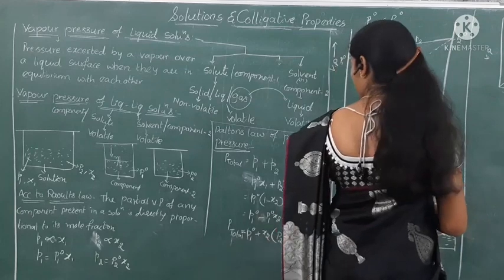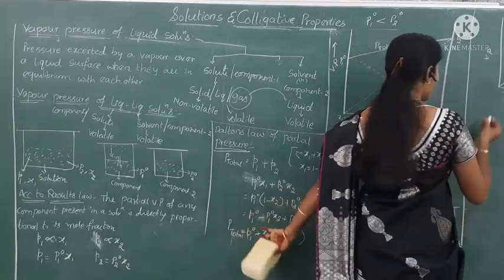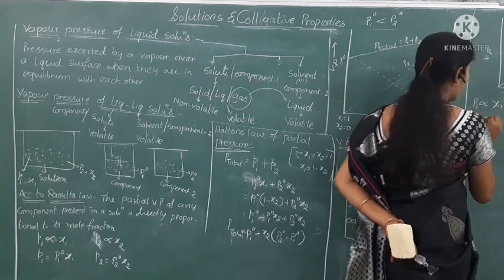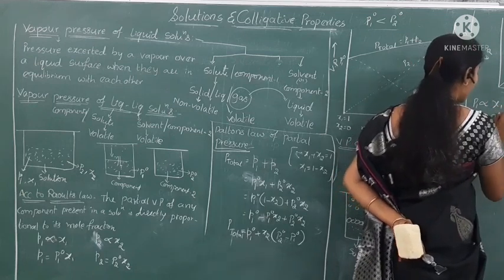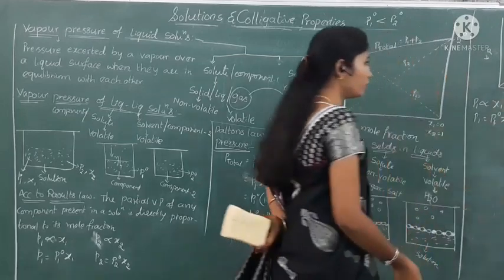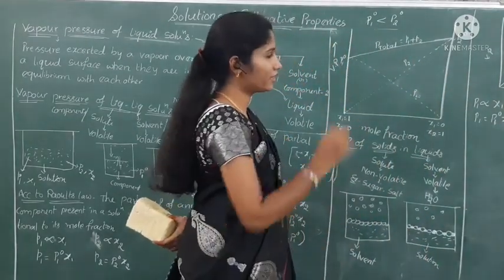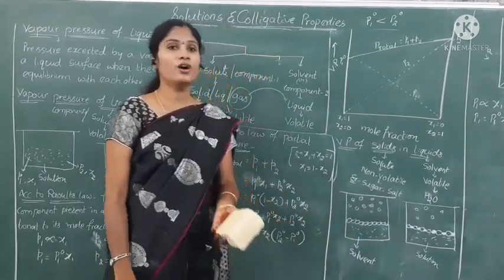So here also we can derive an equation from Raoult's law. What is Raoult's law? P1 is directly proportional to x1, so P1 is equal to P1 naught into x1. Then we can draw a graph between vapor pressure and mole fraction. We get a straight line which is passing through the origin.